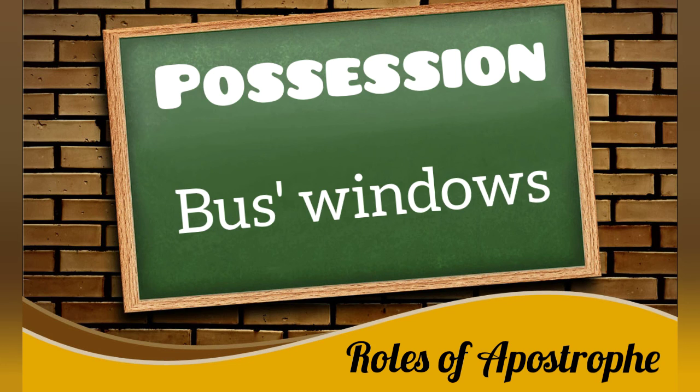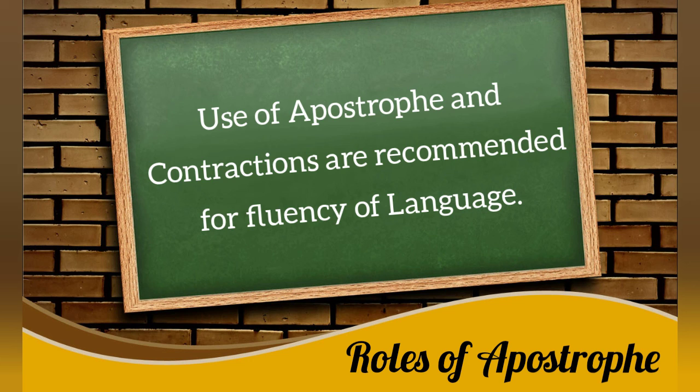Similarly, when a singular noun ends with s or es, in that case the apostrophe is added after the word to show the relationship between the thing and the person. So, these are some uses of the apostrophe. For fluency of language, this contraction is recommended.